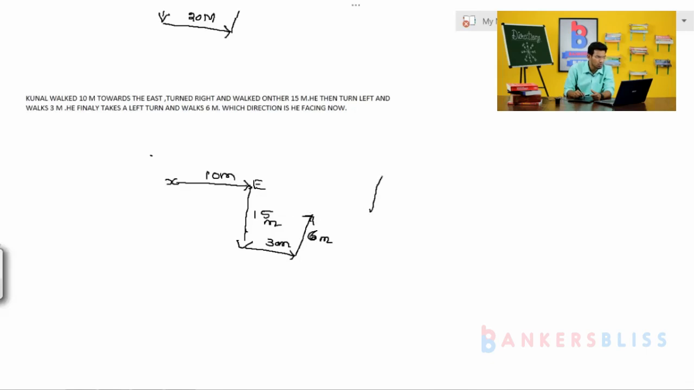Guys, when the arrow moves in the upward direction, which direction is that? That is north. Which direction is he facing now, guys? Kunal, as you, moves towards the east. Then you take the right turn and walk 15 meters, then take a left turn, move 3 meters, and finally at this point take a left turn and move 6 meters. The question is asking which direction Kunal is facing. Kunal is facing north. Is it clear? Okay. We'll move to the next problem.